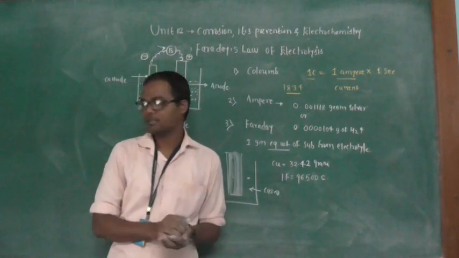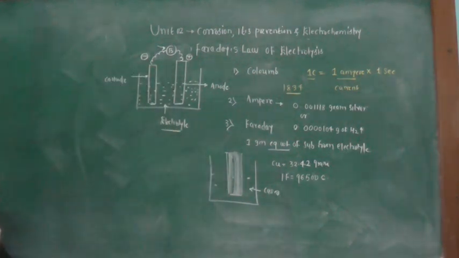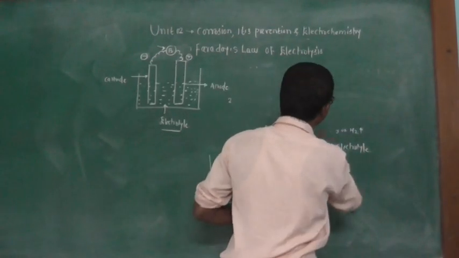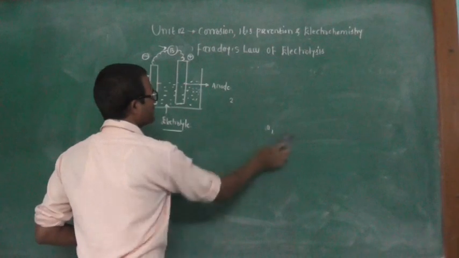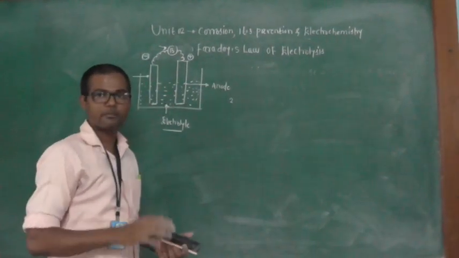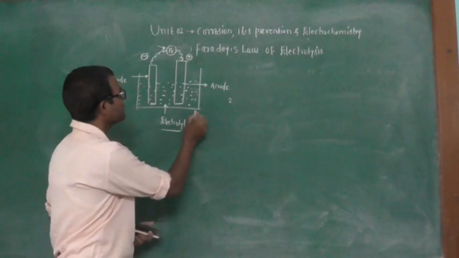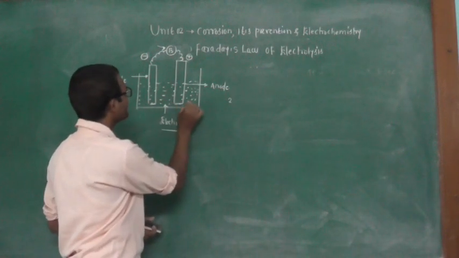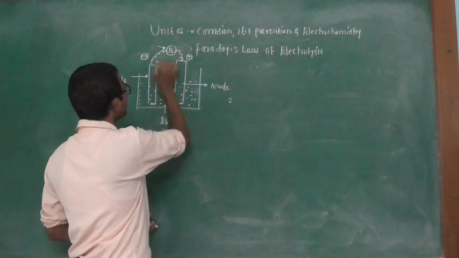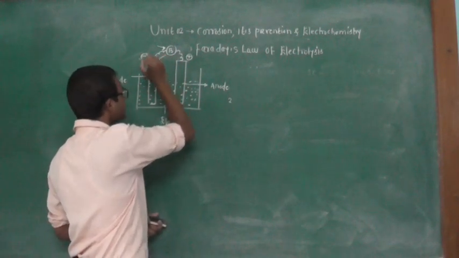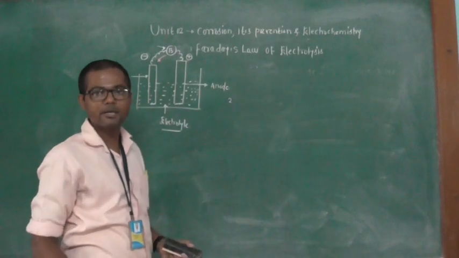Okay, so let us see Faraday's first law. This is the actual setup. Michael Faraday in 1834 conducted a number of experiments. We have an electrolytic cell, electrodes, and electrolyte, and these electrodes are connected to the battery. What happens when electrical current is allowed to pass through the circuit into the electrolyte?